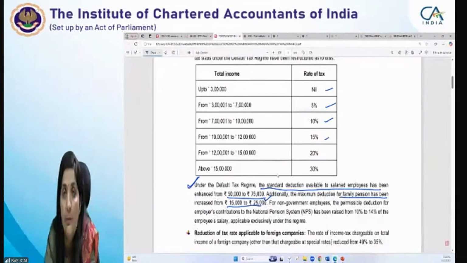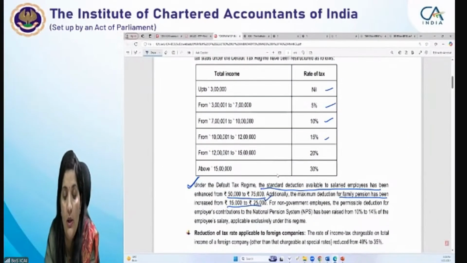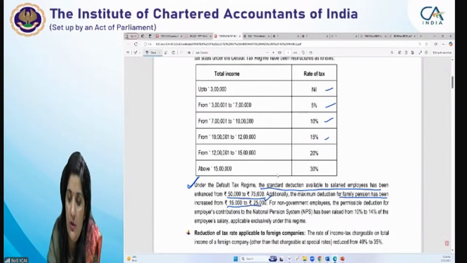But for employees other than state government or the central government, they have extended this benefit of up to 14% only under 115BAC. Only under 115BAC. So there is no restriction on claiming this employer's contribution towards the NPS while doing this 80CCD(2), because first you have to include the whole contribution in your salary. Then again you will provide for the deduction. So it's up to 14%.